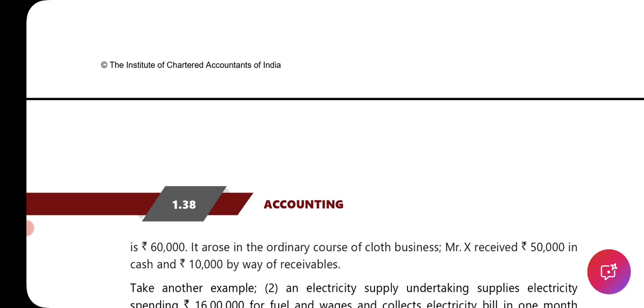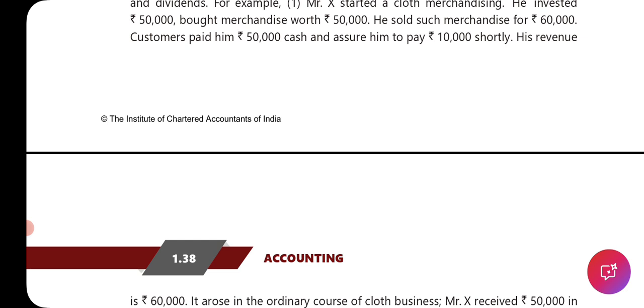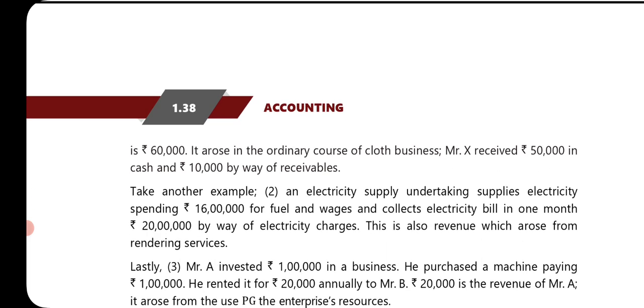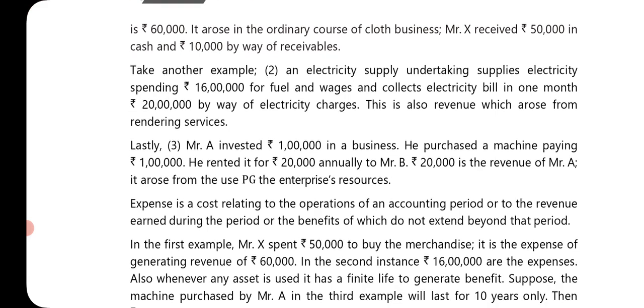Okay, so in the first example, we invested 50,000 rupees, and from that 50,000 we purchased merchandise. Merchandise means stock. We purchased the stock, and that stock is sold for 60,000 rupees. After that, of the 60,000 rupees, 50,000 is received in cash and 10,000 will be received shortly. But still the revenue, the sales of the business, is 60,000. So we record 60,000 in the books of account, like 50,000 received in cash and 10,000 as a receivable. In the second example, the electricity supply company has spent 16 lakh rupees on fuel and wages, etc., and they are recovering 20 lakh rupees as charges. So your 20 lakh is the revenue.